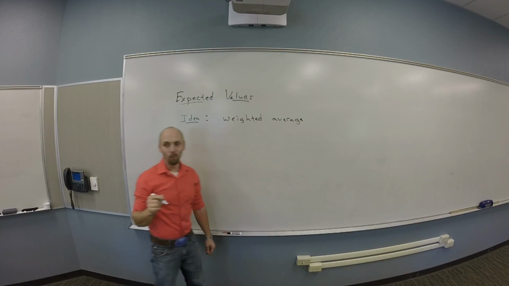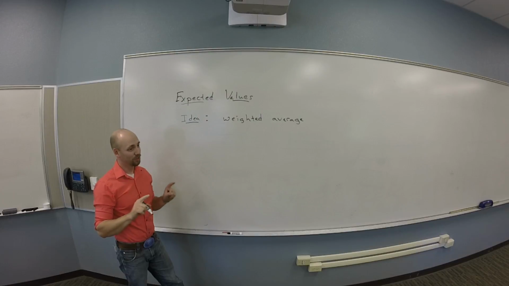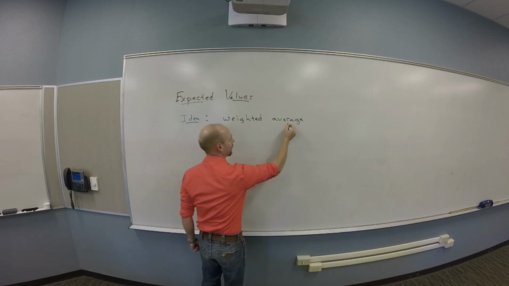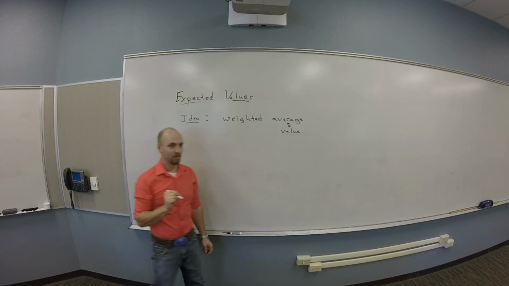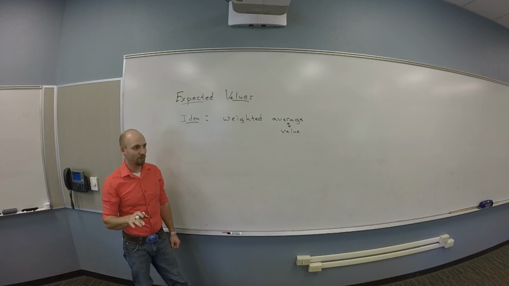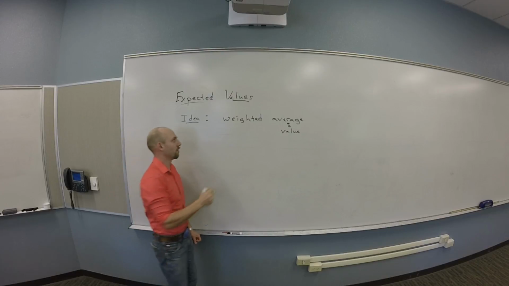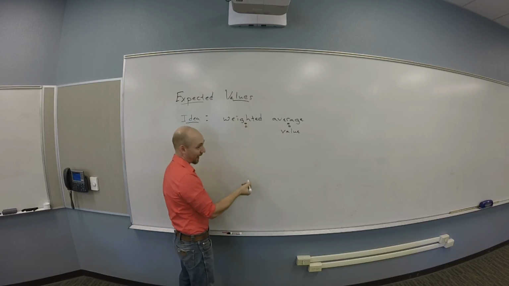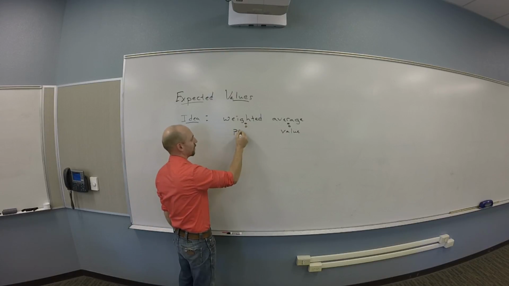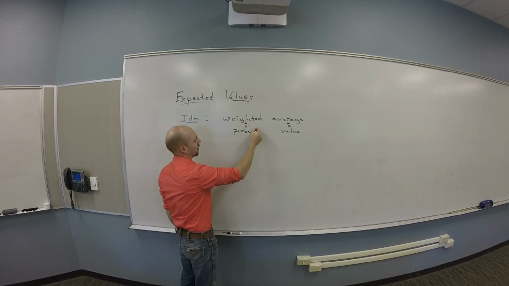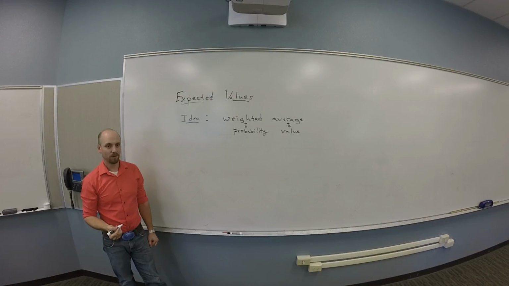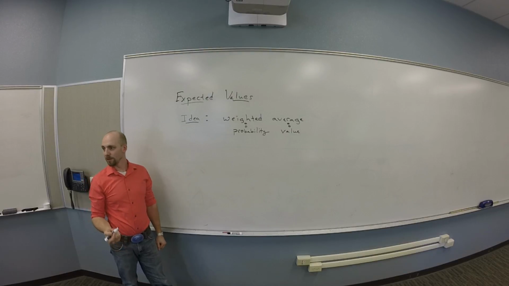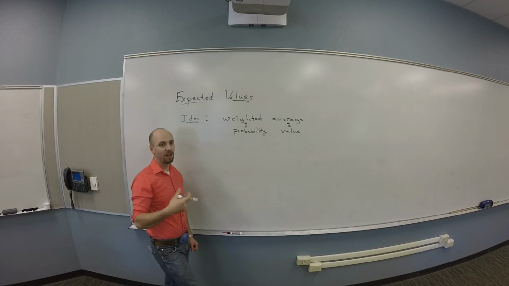And the things I'm going to average are the values. So I'm going to take the values and average them, weighting according to what I expect, which is really probabilities. Does that make sense? So I'm going to use the probabilities to figure out how much value I expect to